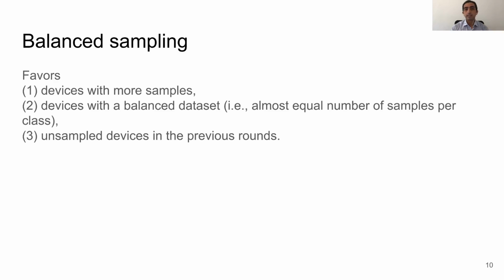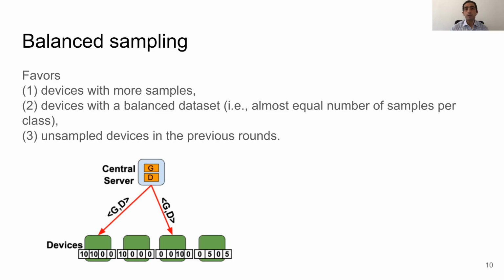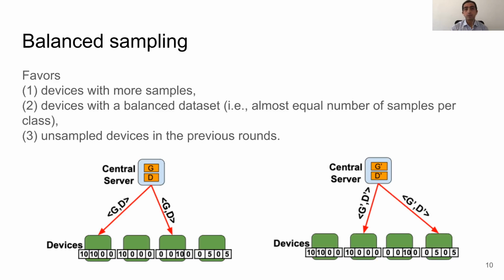Let's take an example. Imagine we have 4 devices and that the dataset contains 4 classes. These numbers at devices denote the number of samples per class the devices have. Assume that the server chooses 2 devices per round. In the first round, the server chooses the first and third devices. The first device has the most samples, and the third one has data from a class that was not seen before; it's not with the first device. In the second round, the server chooses the other 2 devices that were not chosen in the previous round.